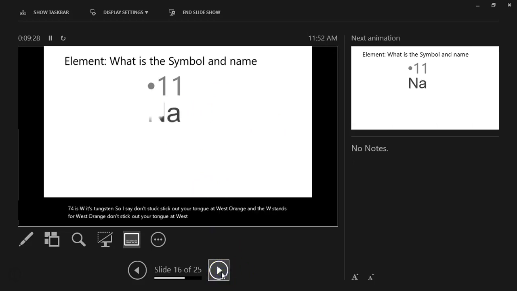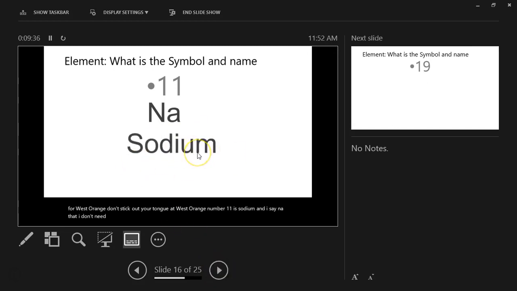Number 11 is sodium, and I say Na, I don't need to remember this one. There's nothing that I need to remember this one for. It's not applicable because Na is such an easy one. You'd be so dumb if you didn't know it. So Na, I don't need some way to remember it because it's easy.